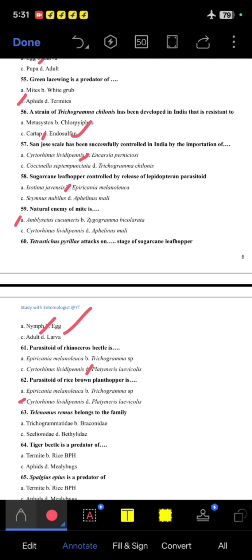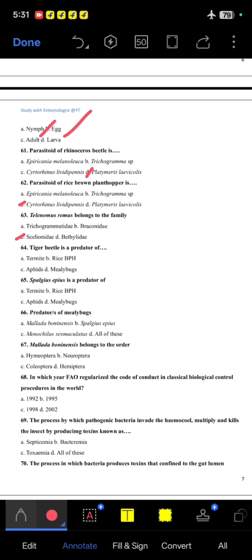63. Telenomus remus belongs to the family Scelionidae. 64. Tiger beetle is a predator of rice BPH. 65. Spalgius epius is a predator of mealybug. 66. Predator of mealybug is all of these. 67. Mallada boninensis belongs to the order Neuroptera, B option.